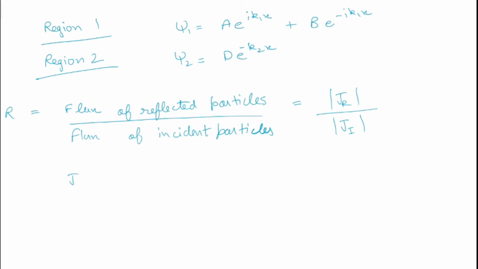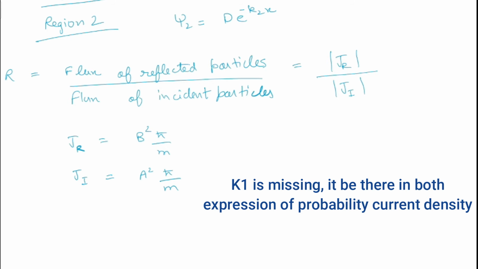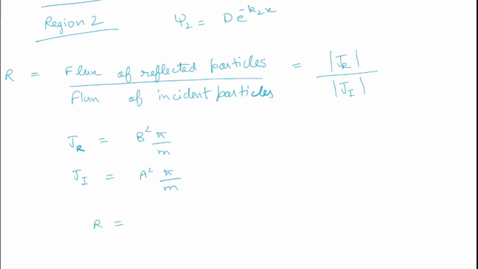When we calculate the probability current density for the reflected plane wave, it comes out to be b square h cut by m. This we have calculated in our last video. Similarly, the probability current density for the incident wave comes out to be a square h cut by m. So our reflection coefficient comes out to be b square by a square. So now we just have to calculate the ratio of b square and a square for the reflection coefficient.